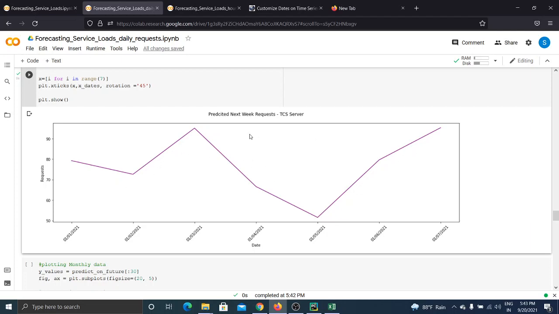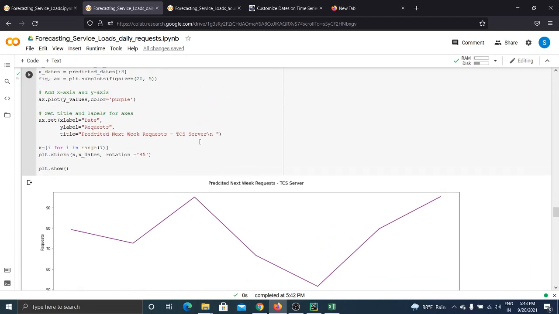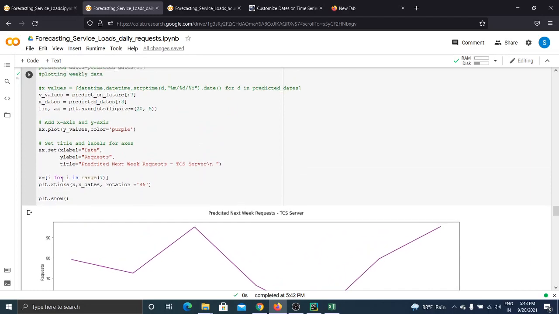We have predicted the next week data. This is the graph that a customer or non-technical person can easily understand, clearly seeing what number of requests will be present on which day. For that purpose we have used Matplotlib.